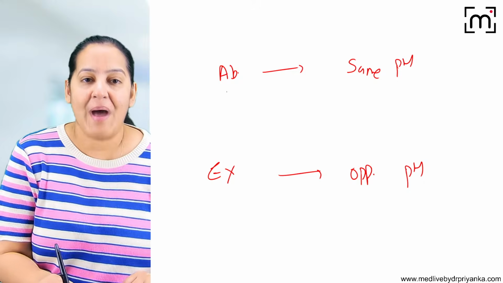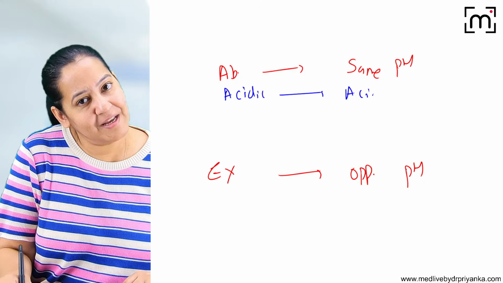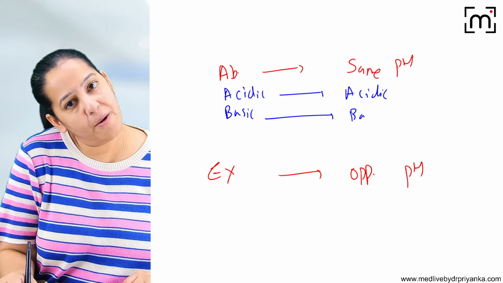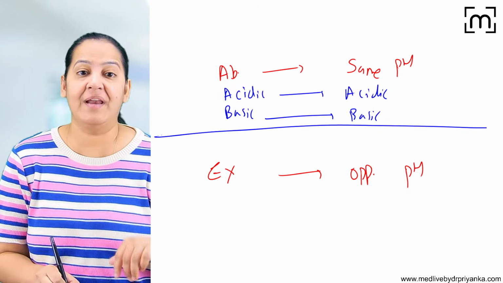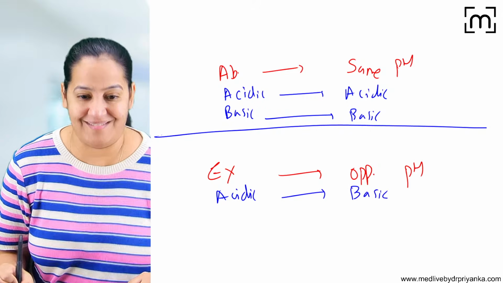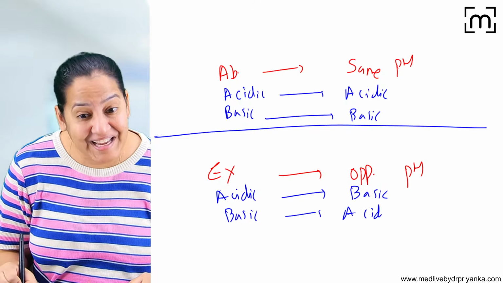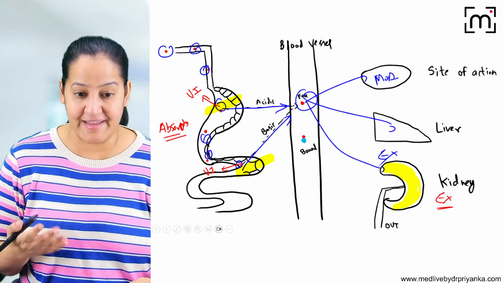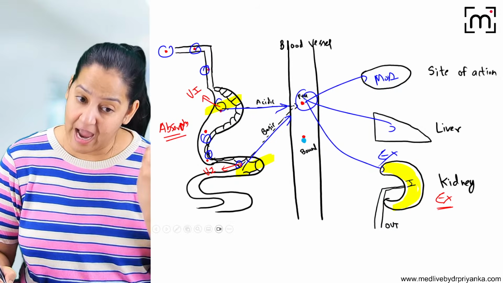So acidic drugs are absorbed from acidic medium and basic drugs are absorbed from basic medium. This is for absorption. But if you talk about excretion, acidic drugs are excreted in basic urine and basic drugs are excreted in acidic urine. So you may be thinking, ma'am, this time we have to make it more and more ionized because the body excretes the ionized form.